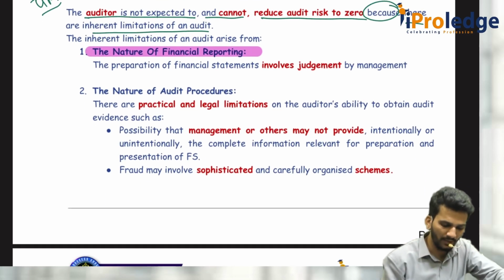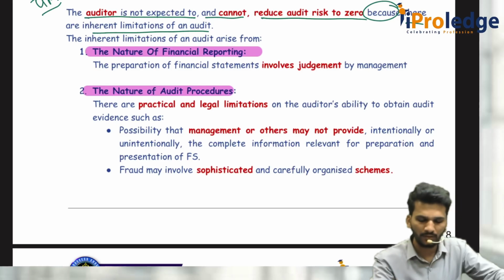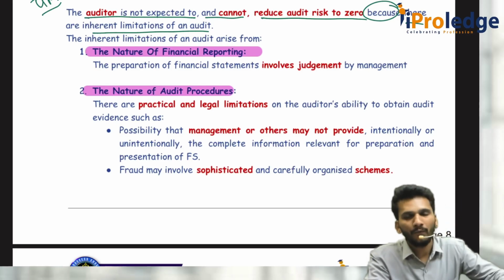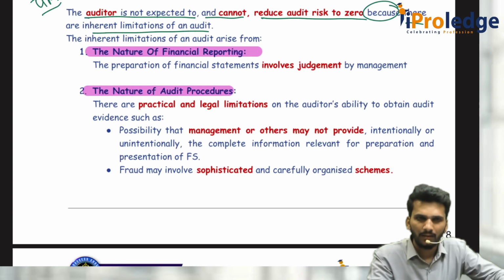Second inherent limitation is the nature of audit procedure. What is the nature of audit procedure? Whenever we do the audit, we do not have sufficient time and we are not paid sufficiently to check each and every transaction.